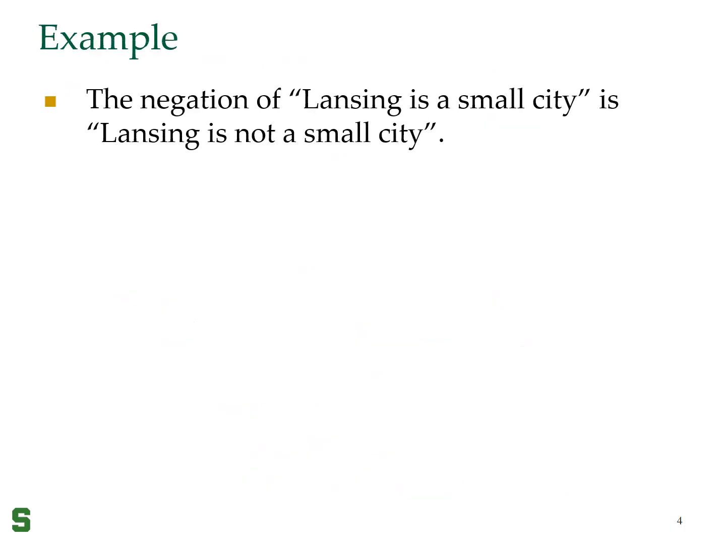Earlier we looked at the proposition Lansing is a small city. We negated it to Lansing is not a small city. Essentially, we introduced the word not in the sentence to negate it. Things don't work like that once we are in predicate logic.